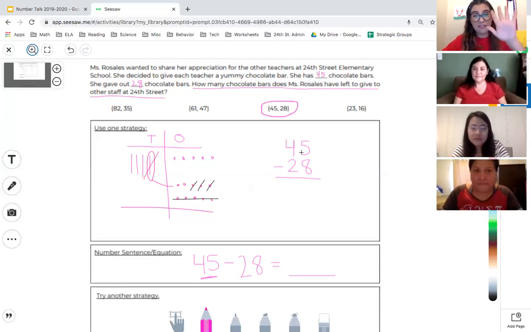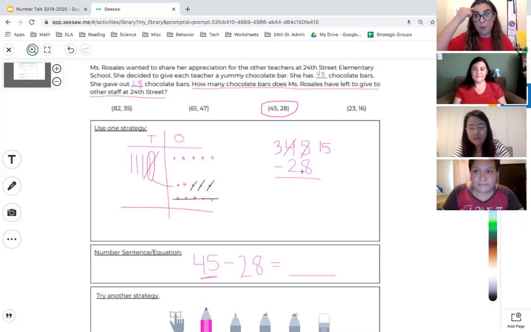And that's the same thing we do with our algorithm. We notice 5 minus 8, we can't do that. So we need to borrow from the tens place. So we take 1, and 4 minus 1 is 3. So that leaves me with 3. But then we add a 10 to the 5, and that becomes 15. And that's what happened before we started taking away. We had 10 plus 5 made 15. And now we can take away 8 from 15.